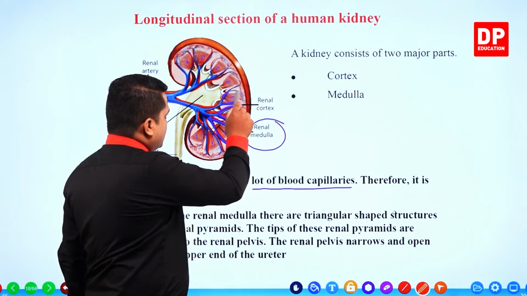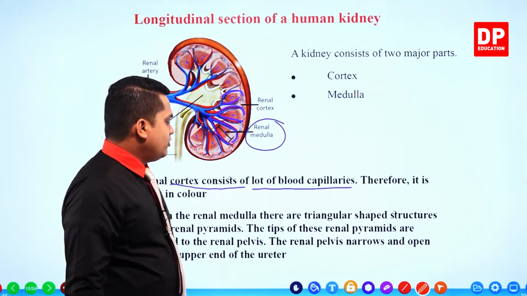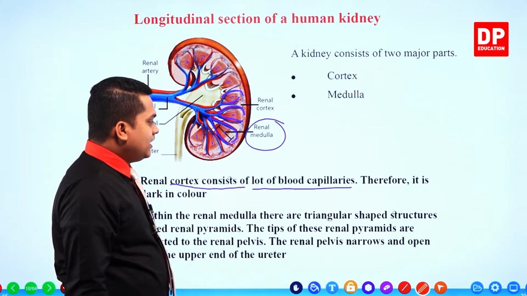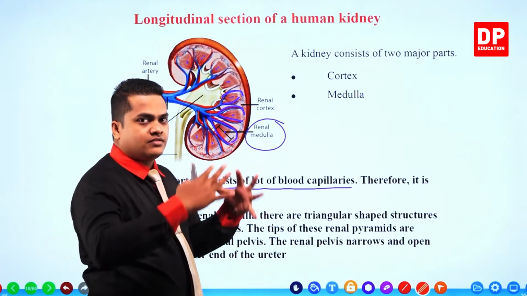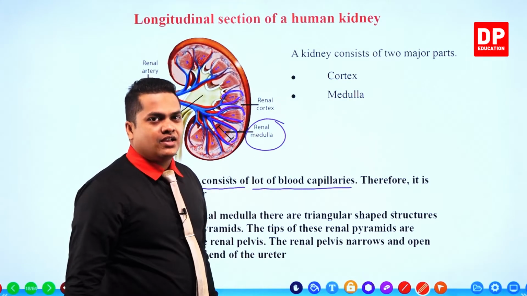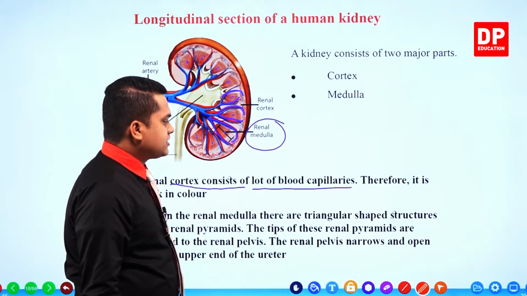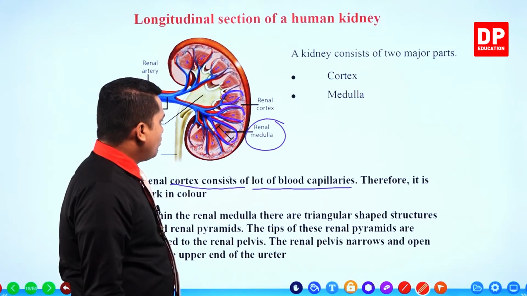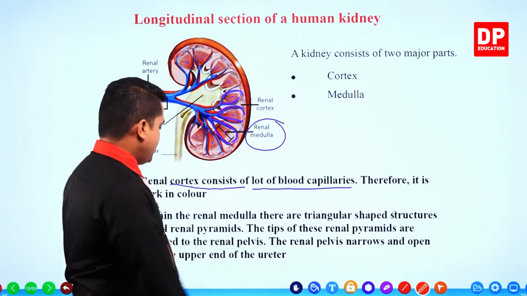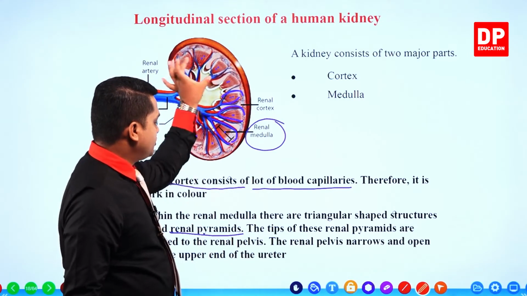Structures in the pyramid shape. So within the renal medulla, there are triangular shaped structures. You know that if you take a pyramid, its shape is a triangle. So pyramid-shaped or triangular-shaped structures can be observed, which are called the renal pyramids. They are referred to as renal pyramids.